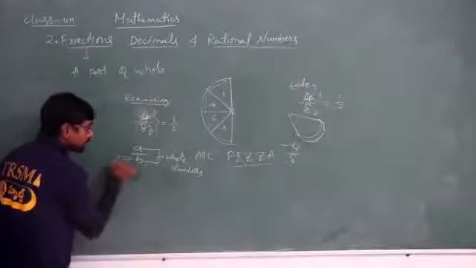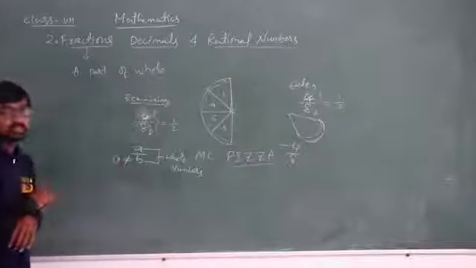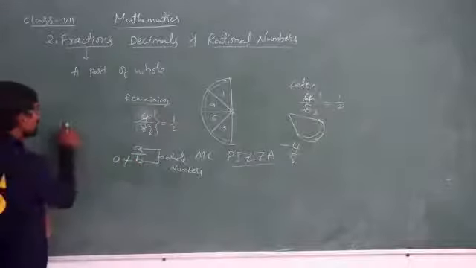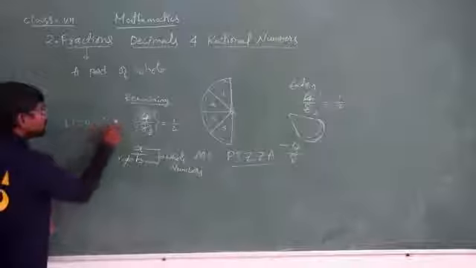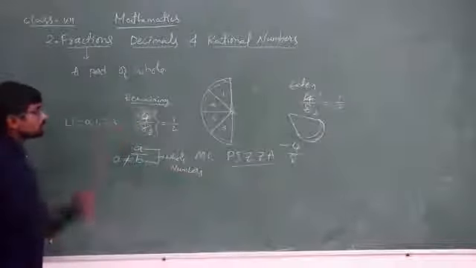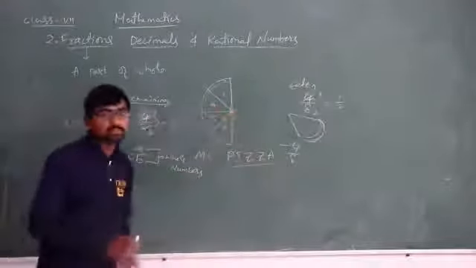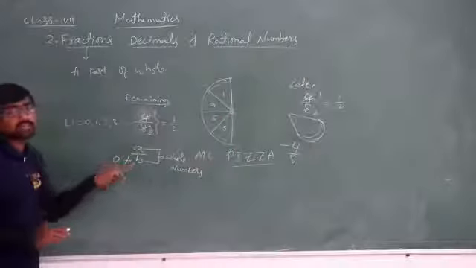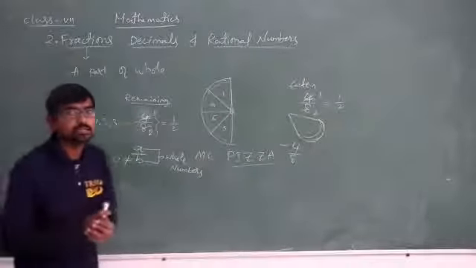But b value should not be equal to 0. Till now I have told you whole numbers: 0, 1, 2, 3, and so on. So here we have used whole numbers, isn't it? So why, sir, why can't we take 0 in the denominator?